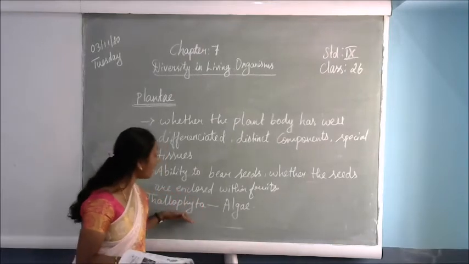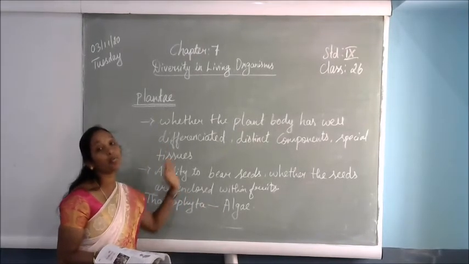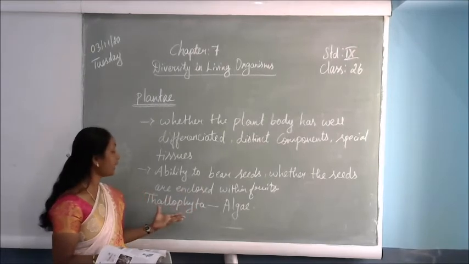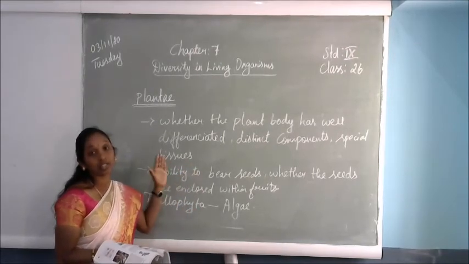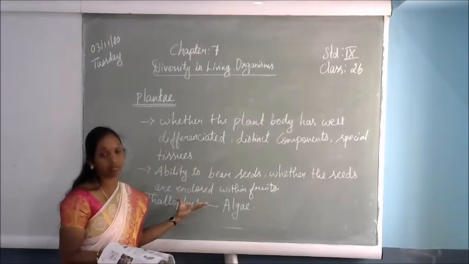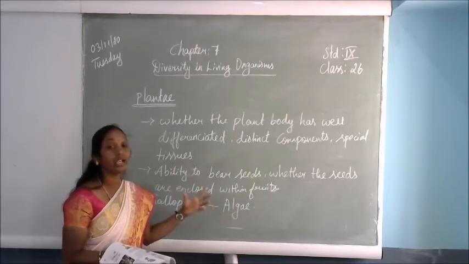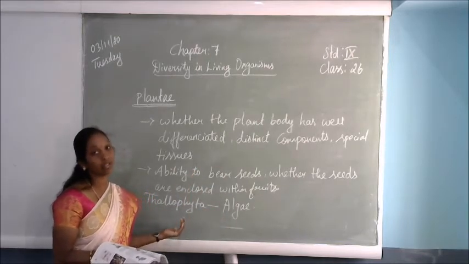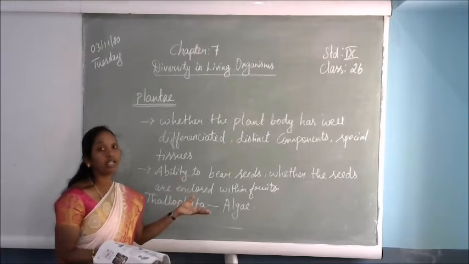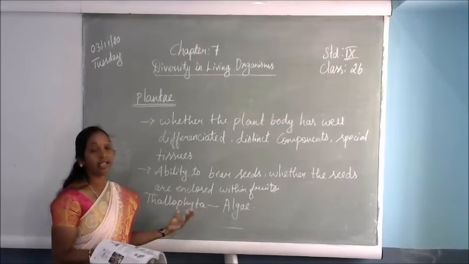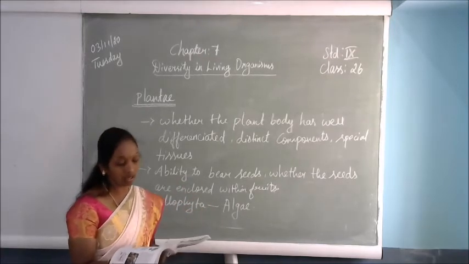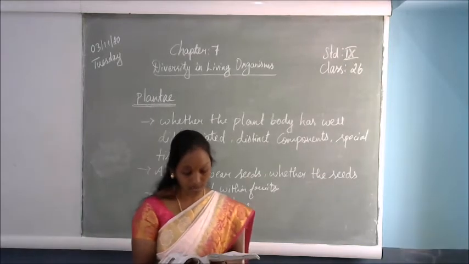Unlike the Thallophyta, it is the opposite for the Bryophyta. Thallophyta is not well defined in its body structure, but the Bryophyta has a well-defined body structure. A stem, leaf, or leaf-like structure will be present. Examples are Funaria or moss.